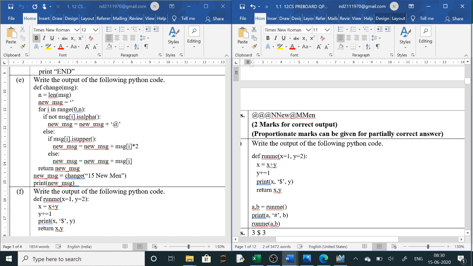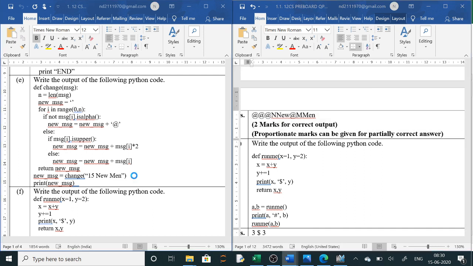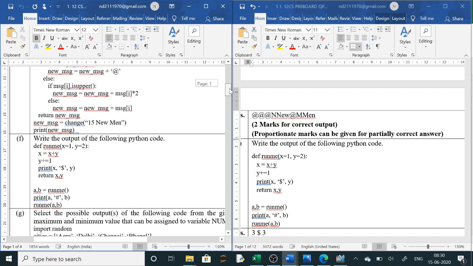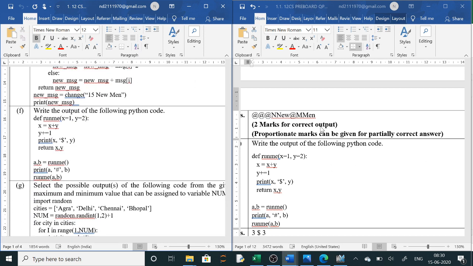So you can see the answer here. First 2 digits, space 3 at the rate. Then for capital N, 2 N will be, for capital letters it will print 2 times because here it is into 2. So this is your answer. You can check this answer, correct. Next is write the output of the following Python code.